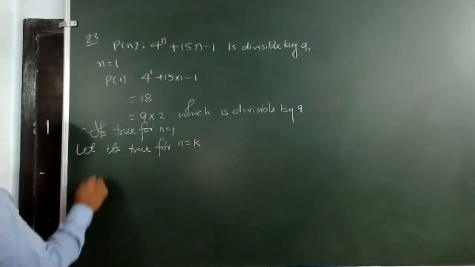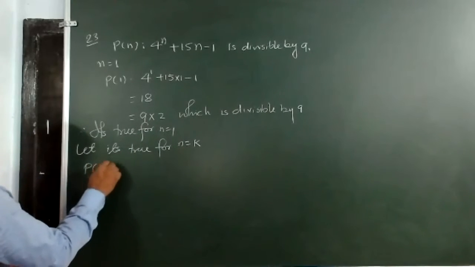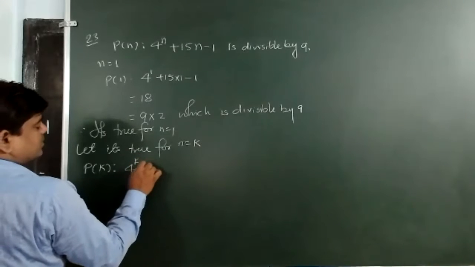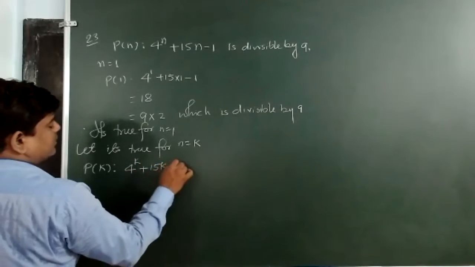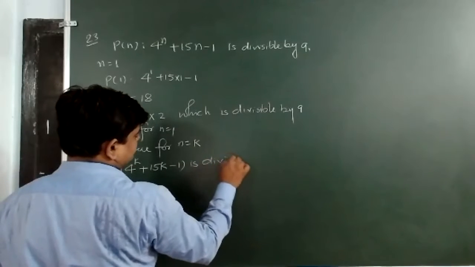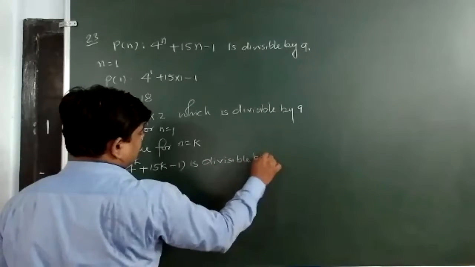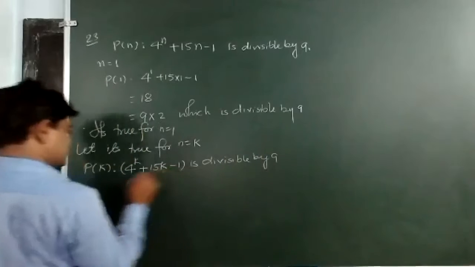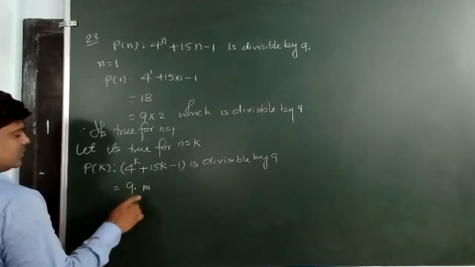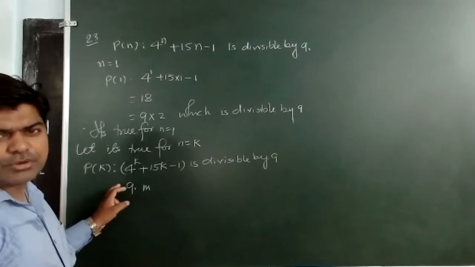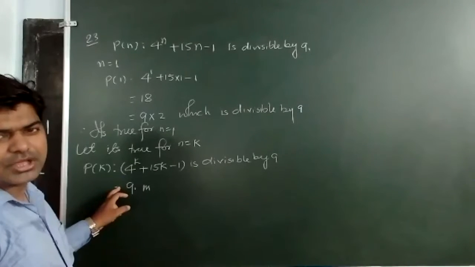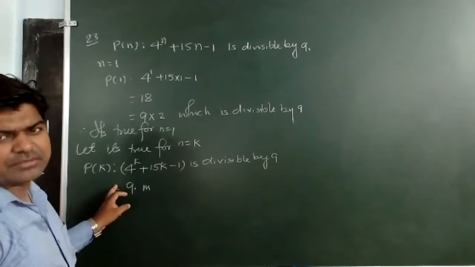If it is true for n equal to k, then P(k), which is 4 to the power k plus 15k minus 1, is divisible by 9. It means that the whole can be written as 9 into, I am taking here k. Is there any problem? Because in the other question I took m. Can I proceed with k, or should I take m?